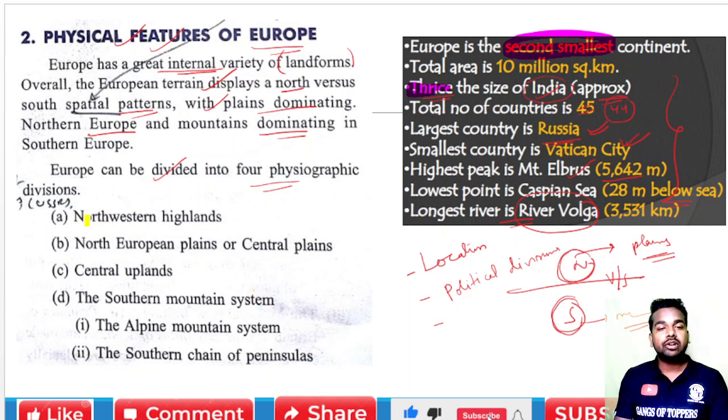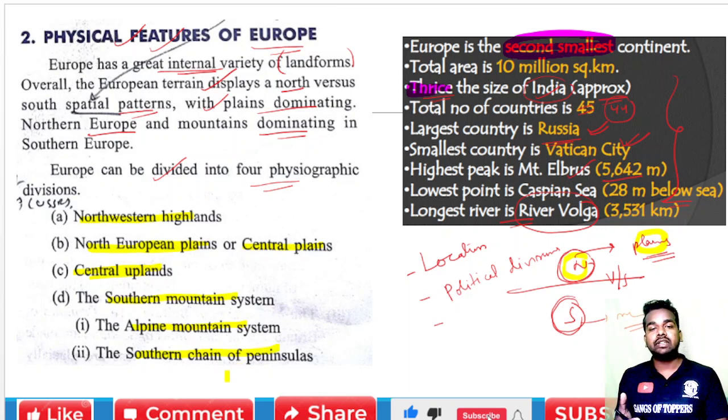The first one is the Northwestern Highlands. The second one is the North European Plains, because we have seen that northern Europe is dominated by plains, so it is called the North European Plains, also called the Central Plains. After that we will study the Central Uplands, which are above sea level, and then the Southern Mountain System, that is the Alpine mountain system and the southern chain of peninsulas. So we will go through these physiographic divisions one by one.